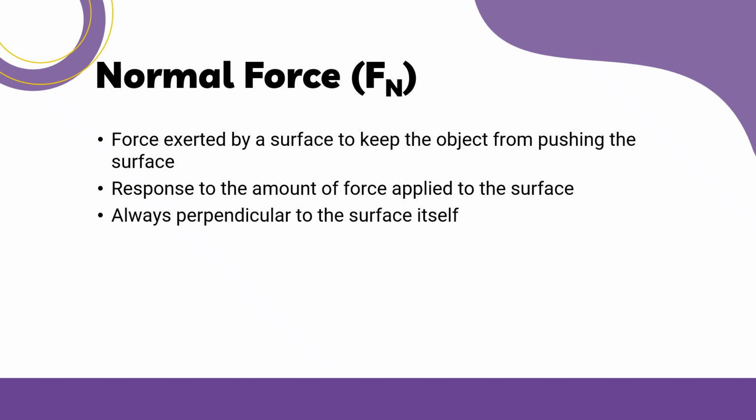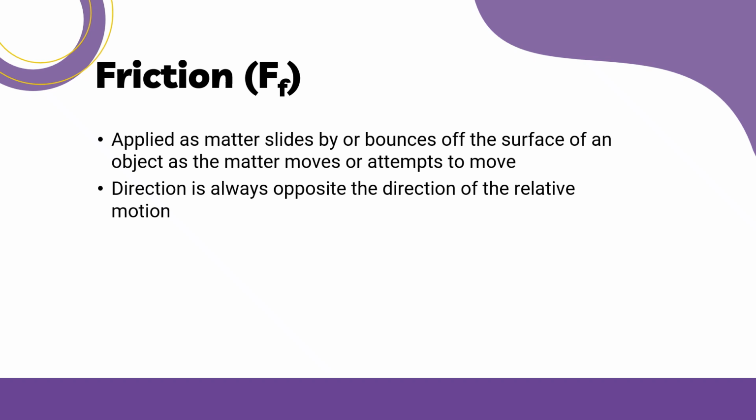Next, we have the normal force. Normal force is the force exerted by a surface to keep the object from pushing through the surface. It is in response to the amount of force applied to the surface, and it is always perpendicular to the surface itself. Next, let's have friction. Friction is a force that opposes the relative motion or attempted motion between two surfaces in contact. Its direction is always opposite the direction of the relative motion.